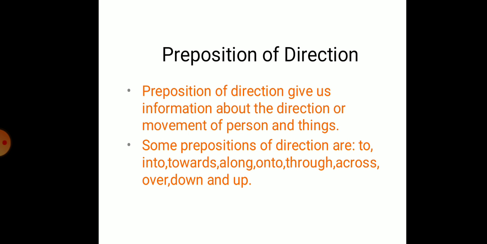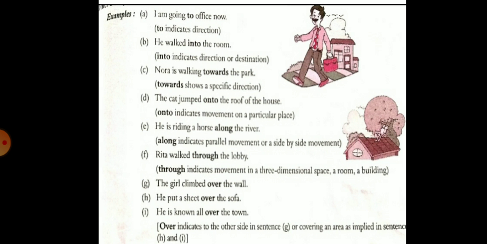Some prepositions of direction are to, into, towards, along, onto, through, across, over, down and up.